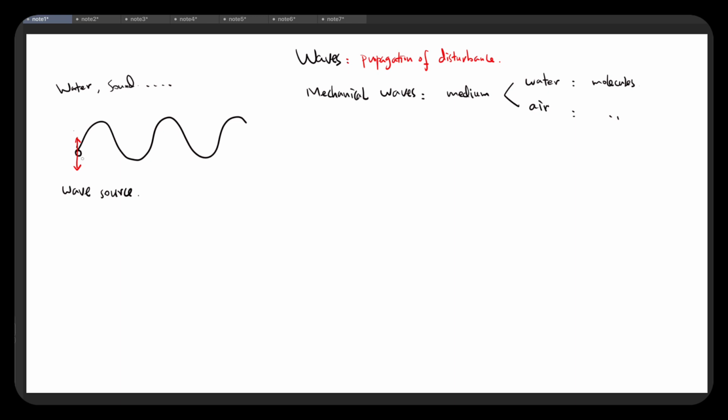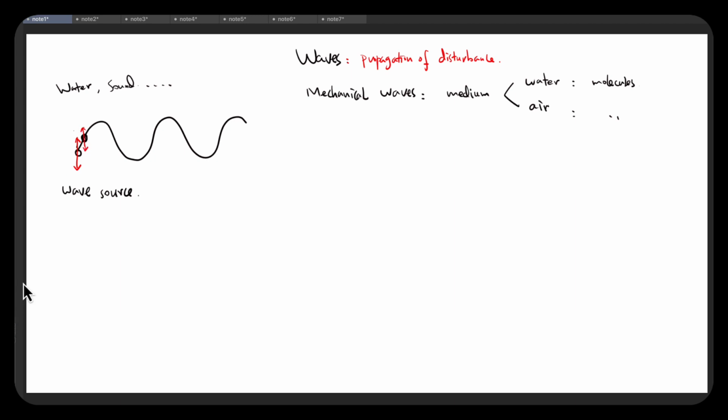So let's say there's a wave source doing oscillation up and down, which is a representation of a kind of molecule, and the nearby molecules are connected to the source.